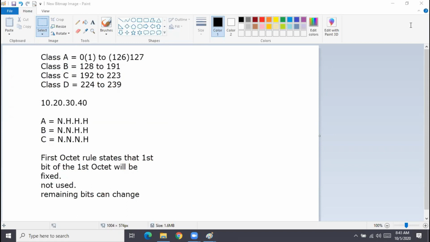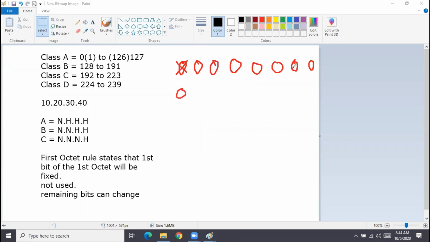So now I'm just going to use a normal example. You have the first octet, 8 bits. What does the first octet rule say? The first bit will not be used. It will remain fixed. It will be off, so this bit is always off.